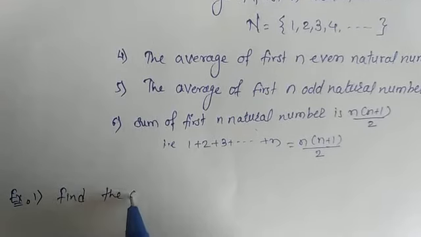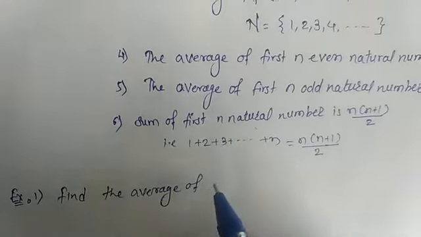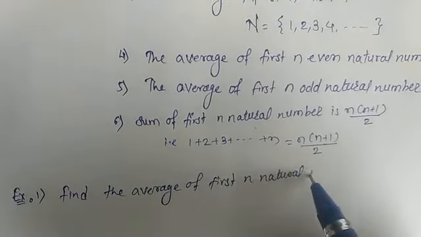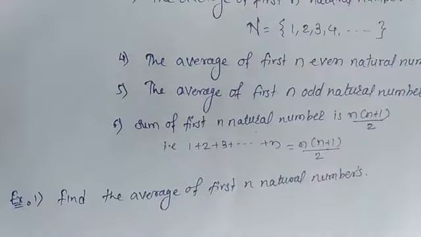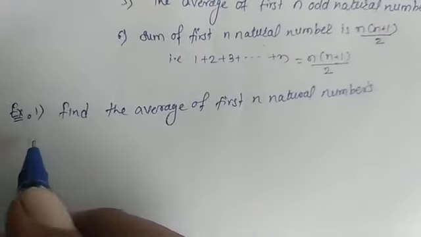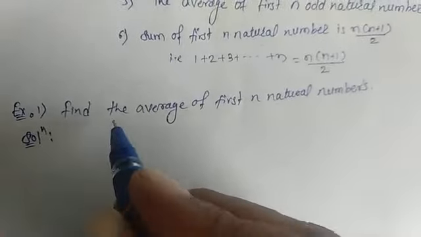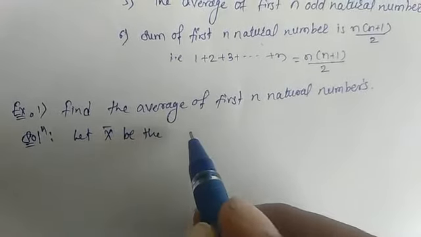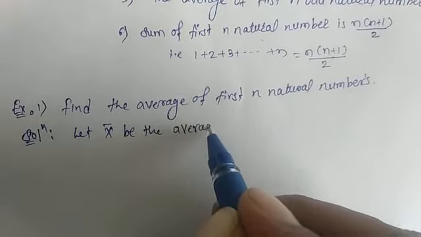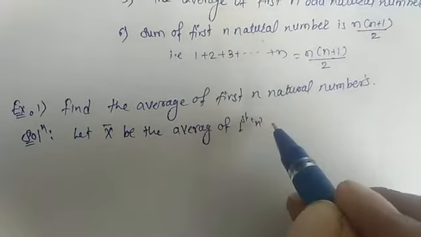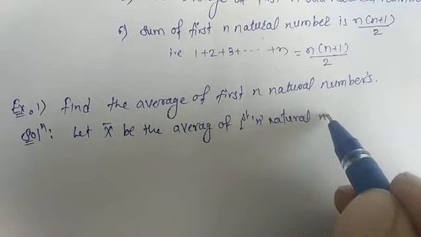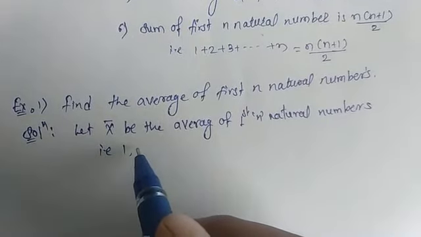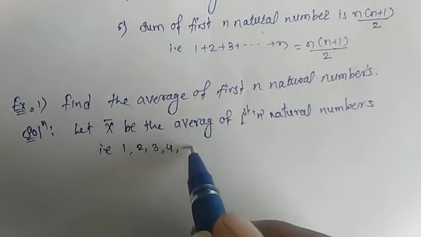Here we define x bar as the average of first n natural numbers, that is, first n natural numbers means 1, 2, 3, 4 up to n.